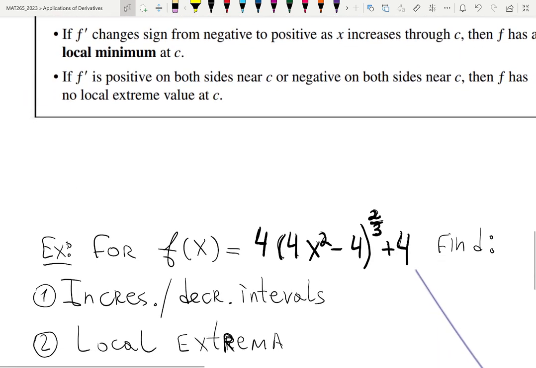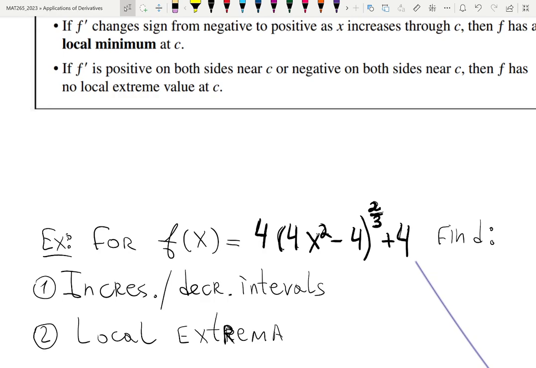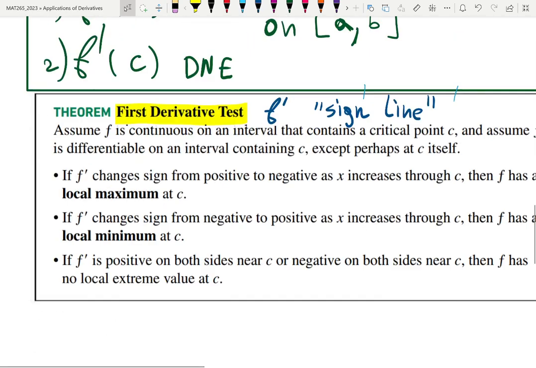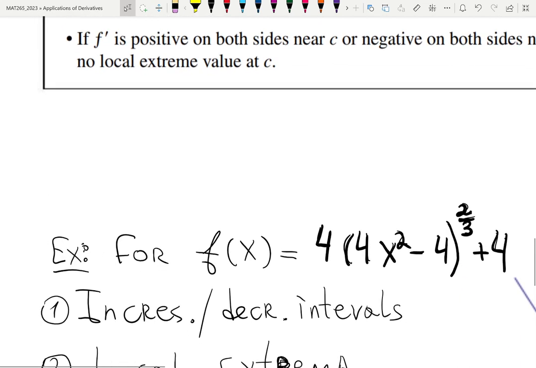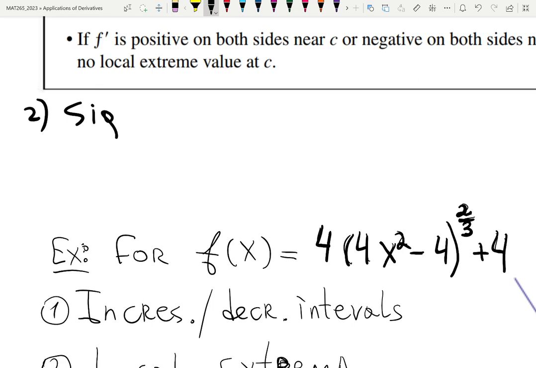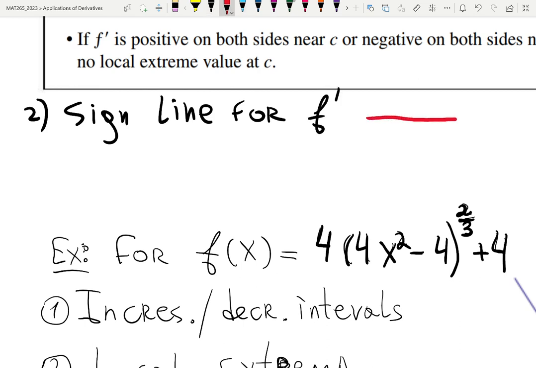And then we're going to do steps. I can just write the steps for you, so you have them before we move on. When we find critical points and check that they are in the domain, we are going to draw a sign line for the first derivative. This is my notation. Here's the sign line.